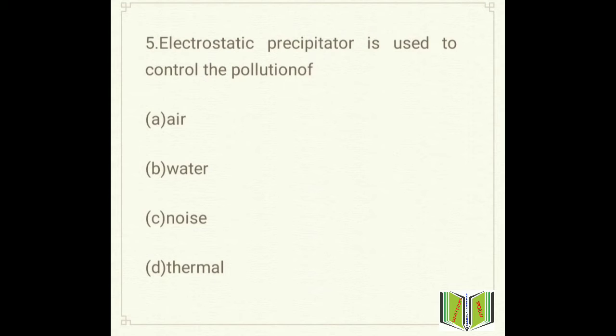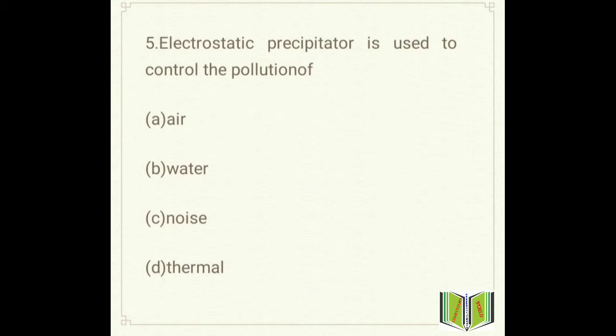The answer will be air. What is the work of the electrostatic precipitator? Electrostatic precipitators are basically used in industries and plants for removing dust from gases or air, to make the air pollution free. So the answer is air.